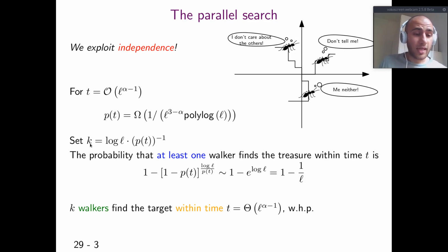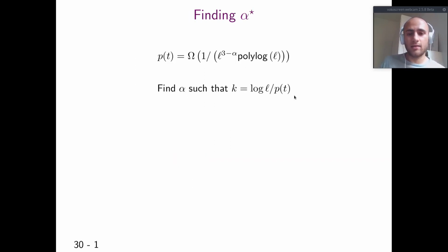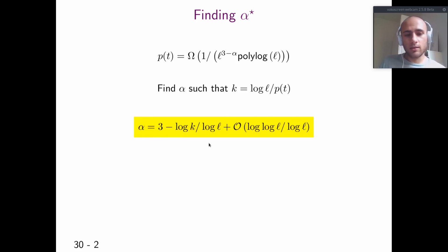But of course we can't fix k, which is given. We can choose alpha as we want. How? We actually choose alpha such that this relation is satisfied, and it turns out that the best alpha is this one, from which we extract alpha star in the first part.